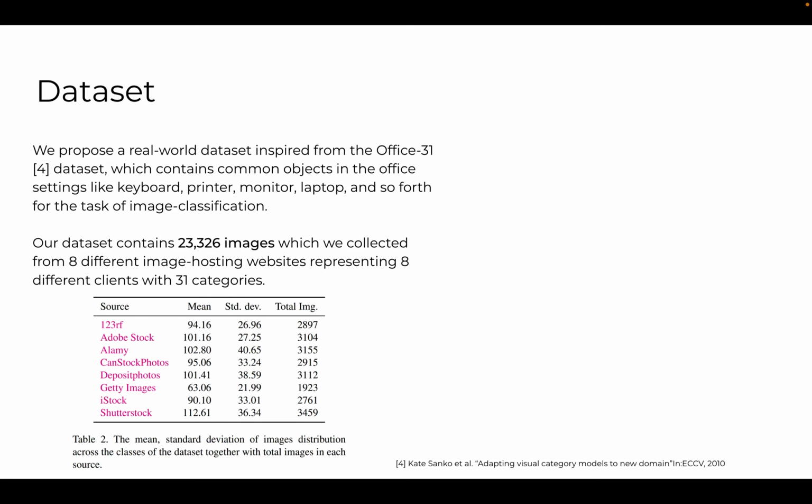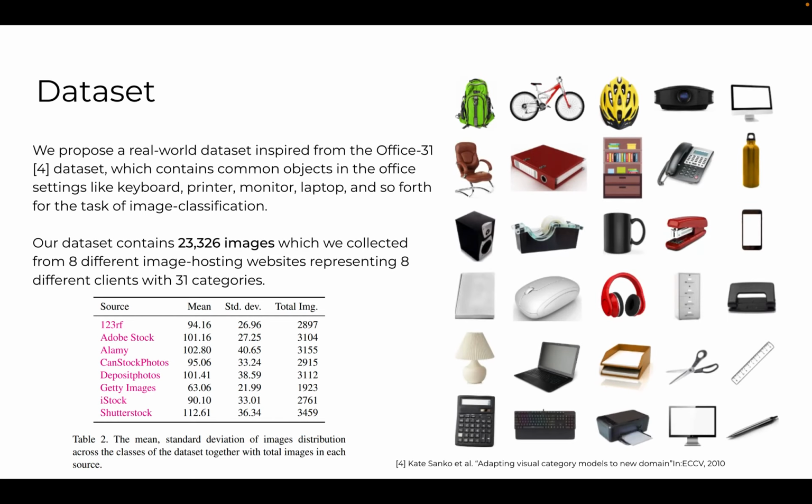Moving on to the proposed dataset, our dataset is inspired by Office 31 and contains objects found in Office settings. It is a dataset designed for the purpose of image classification. Our dataset is collected from 8 different commercial image sources, representing 8 different clients, and has the same 31 categories as in Office 31, with more than 23,000 images. More information about our dataset can be found in our paper.